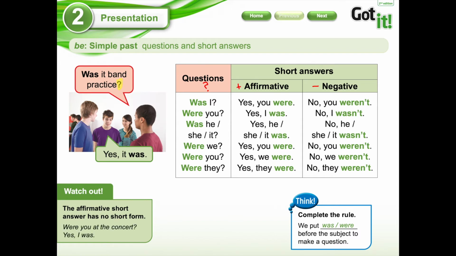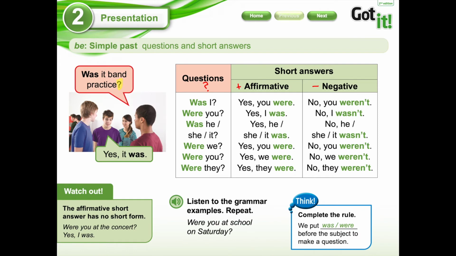Were you at the concert? Yes, I was. ¿Qué es lo que nos está queriendo decir aquí? Básicamente, que las respuestas que son afirmativas no tienen formas cortas. Ejemplo, were you at the concert? Y dice, yes, I was. No viene con ningún tipo de abreviación o contracción como en la negación de acá, que yo podría decir, no, you were not. Pero la hago más cortita y digo, no, you weren't. En el caso de la afirmación no podemos utilizar ningún tipo de contracción. Okay?